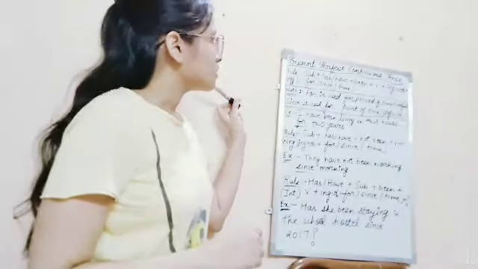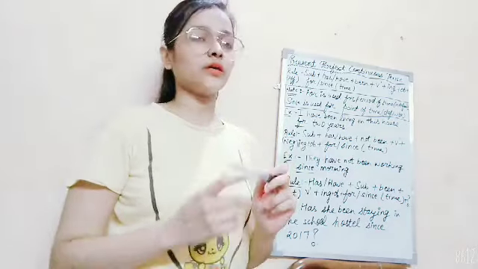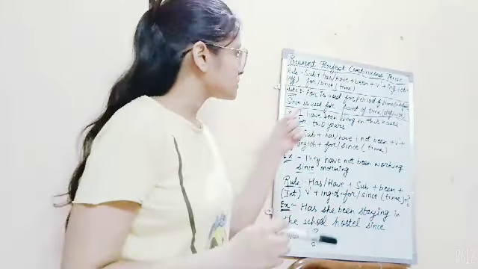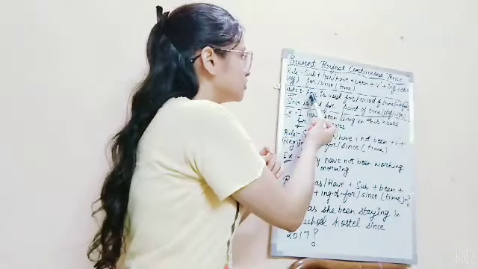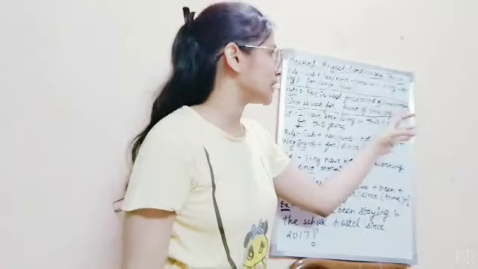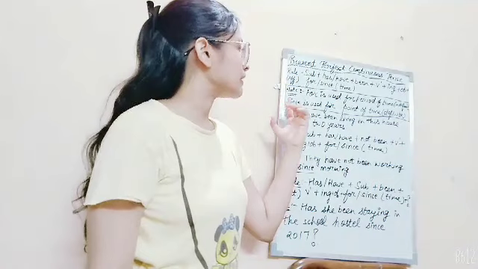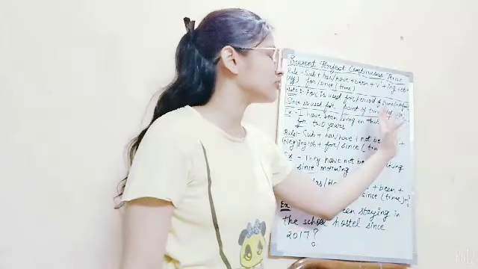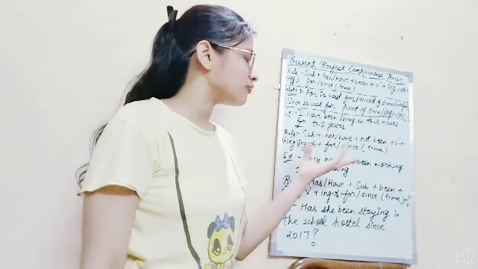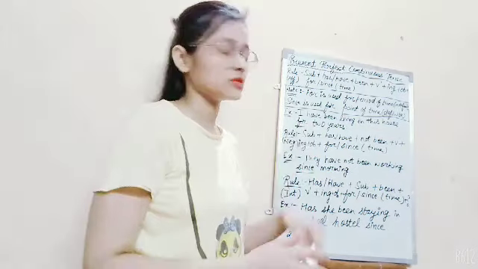So, first of all, I would like to confirm one thing: this tense is quite different from the other tenses. In this tense, there is special use of for and since. For is used for a period of time which is indefinite, which we don't know properly about, and second is since, which is used for a point of time which is definite, for a particular time. So let's discuss in the following examples where for is used and where since is used.